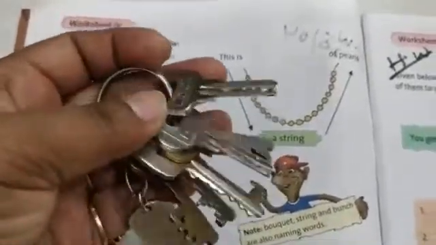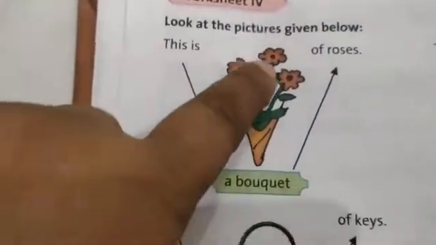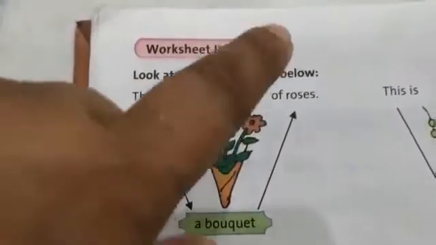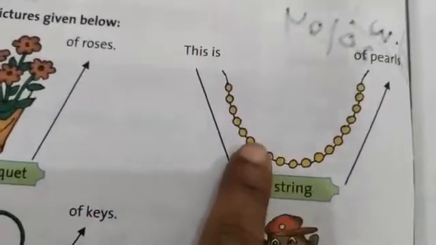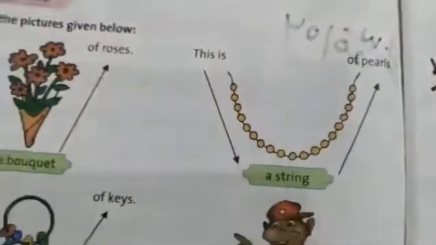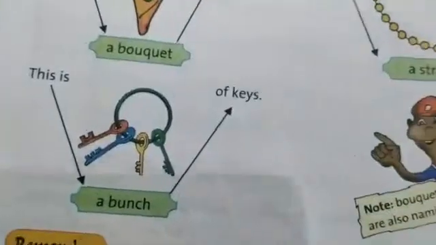So this is the bunch of keys. So many keys, a collection of keys. The name of the collection is bunch. Now look at this picture. This is the collection of roses. Say one word for this collection of roses. It is a bouquet. Now here, this is a string of pearls. This is a bunch of keys.